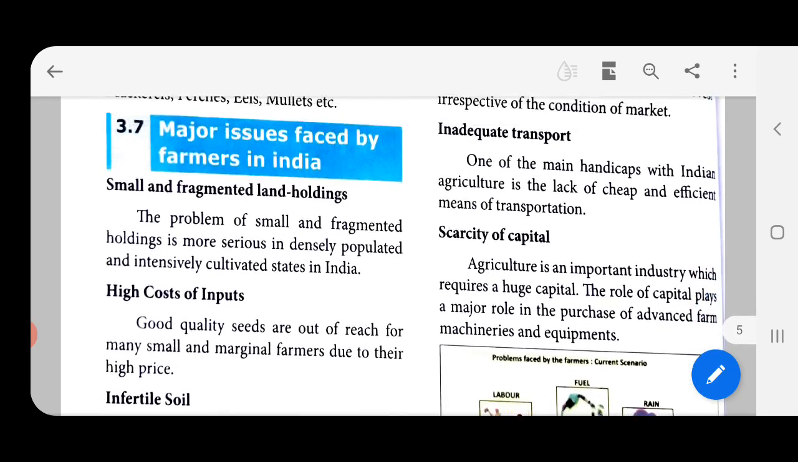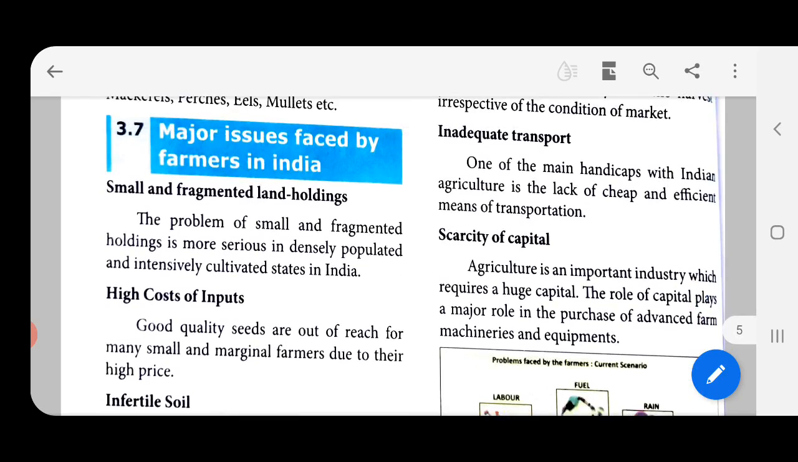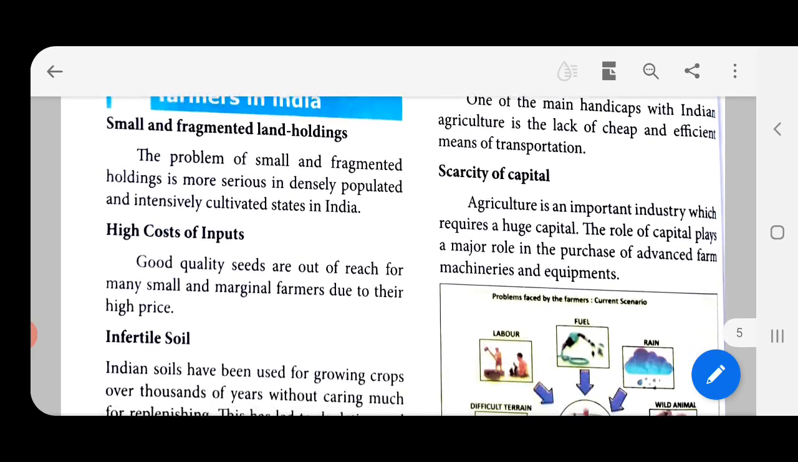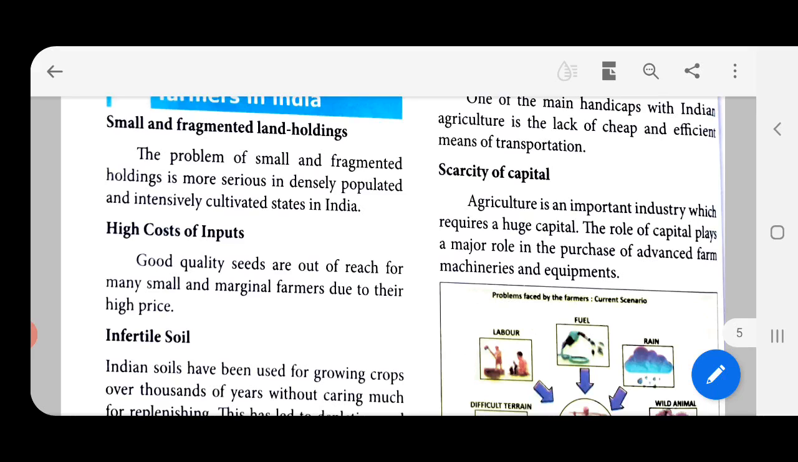Inadequate transport. Another major problem is transport. One of the main handicaps with Indian agriculture is the lack of cheap and efficient means of transportation. So they cannot transport their goods from villages to cities.